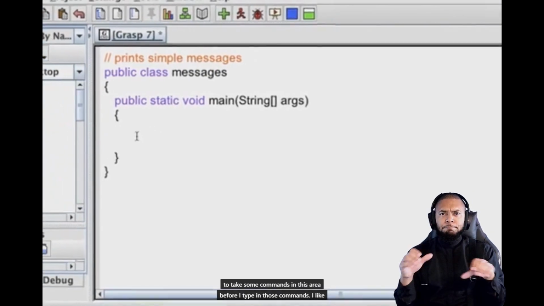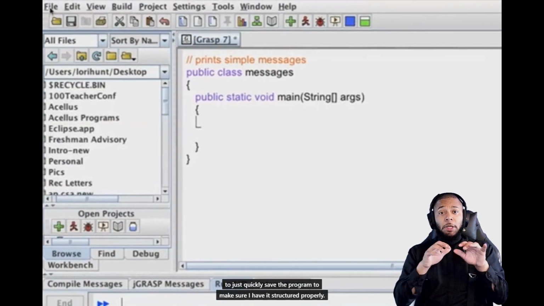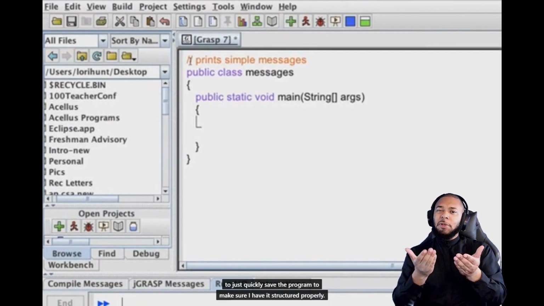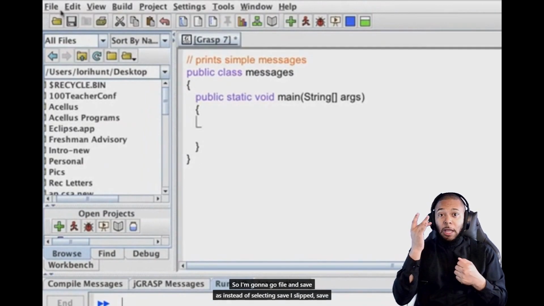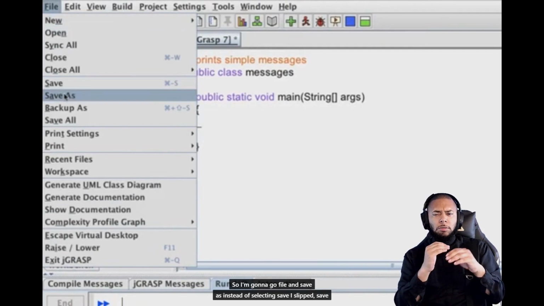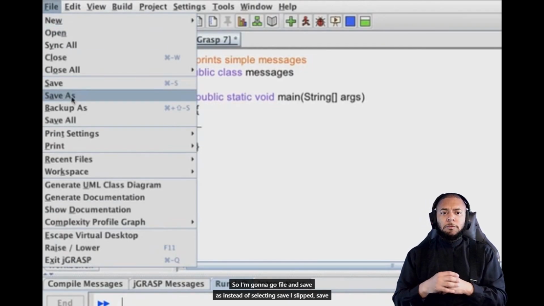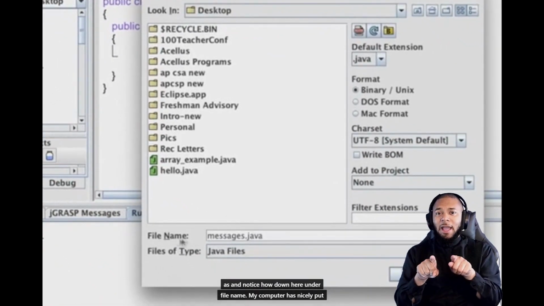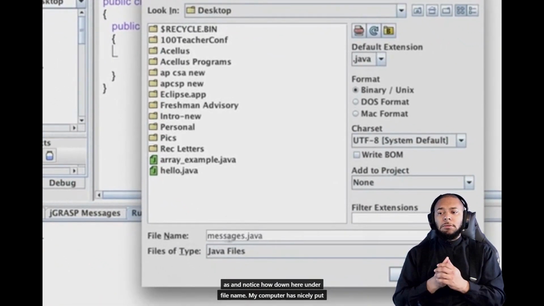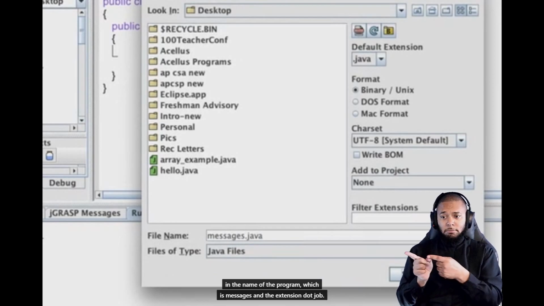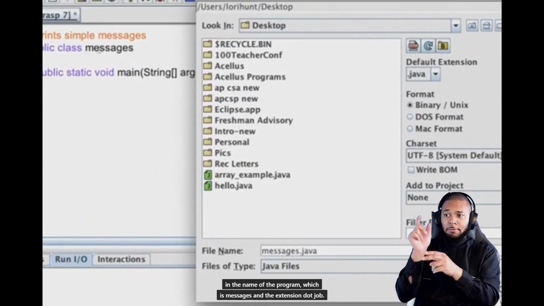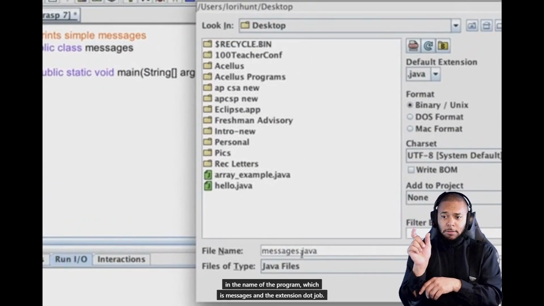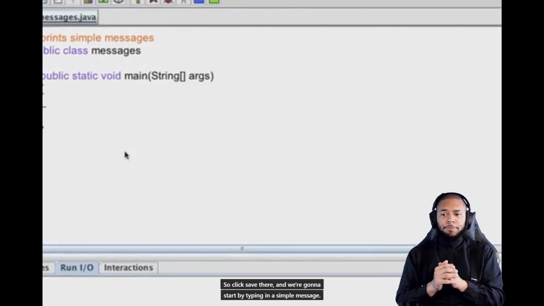Before I type in those commands, I like to just quickly save the program to make sure I have it structured properly. So I'm going to go File and Save As. Instead of selecting Save, I select Save As. And notice how down here under File Name, my computer has nicely put in the name of the program, which is Messages, and the extension .java. So I'll click Save there.